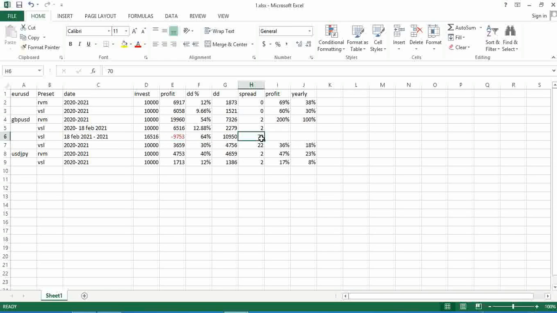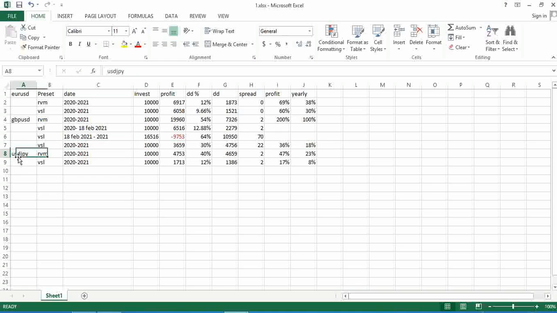Your account will be blown 100% for sure. Okay, now in VSL mode I tried with spread 22, and see, this is the result, which causes 30% drawdown, and profit is 36%. Yearly profit is 18% because I am using just 2 years.